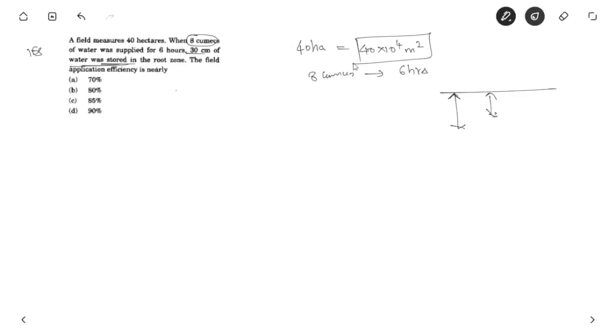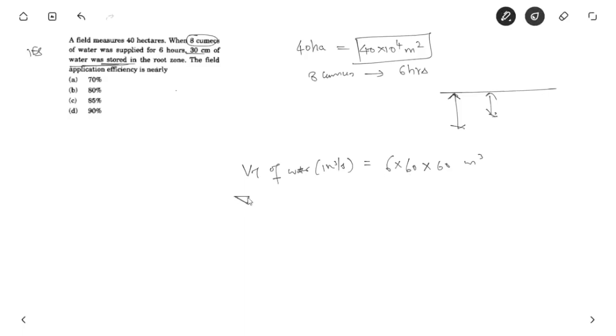We have the area of land as 40 into 10 raised to power 4 meter square, and the volume of water supplied by 1 meter cube per second is 6 into 60 minute into 60 second, since it is given for 6 hours. So this much meter cube of water we apply.